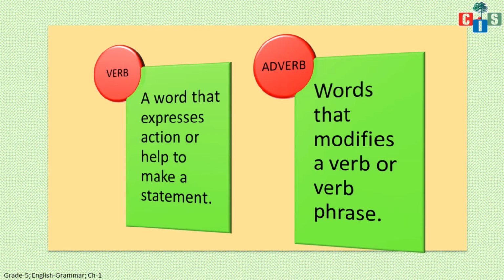Aman plays football. How does Aman play? Aman plays football smartly. So the word smartly can be called an adverb, because this word tells or modifies his action. His action means how he is playing. But how is he playing? Smartly. So the word smartly comes in the category of adverb.